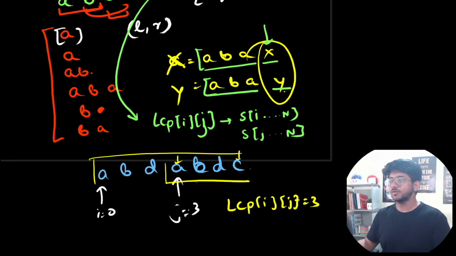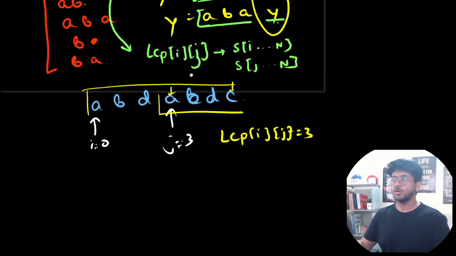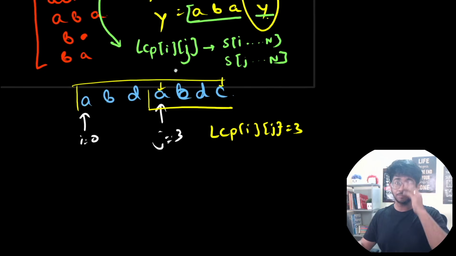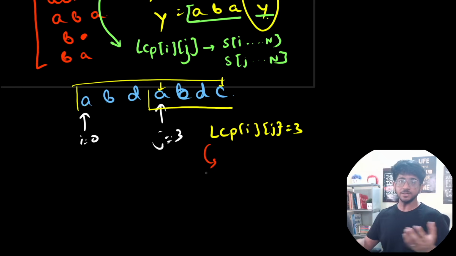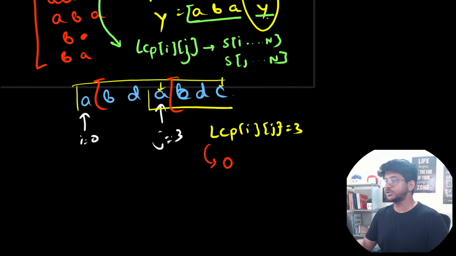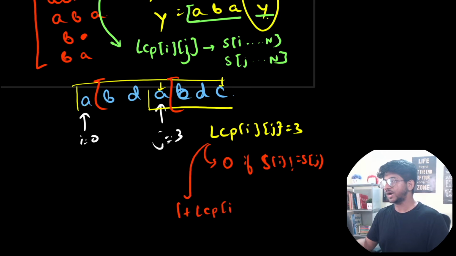What is the longest common prefix between the two starting points of these things? The way we can compute this is like an O of n square matrix, right? For every pair of indexes we are finding this out. The way we can compute this is very simply using standard computations of one step forward. So LCP of I comma J is going to be equal to 0 if S of I is not equal to S of J, or else it's going to be equal to 1 plus LCP of I plus 1 comma J plus 1.